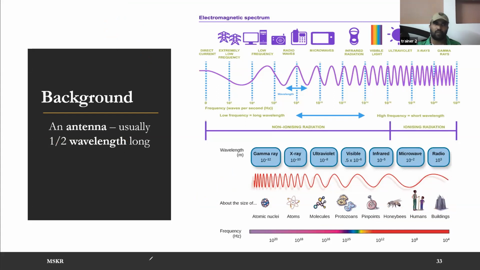Is it clear up to this particular point? These may not be important from an exam point of view, but they will give more clarity on the coming topics I am explaining now. Is it clear, the relation between wavelength, frequency and the antenna length?